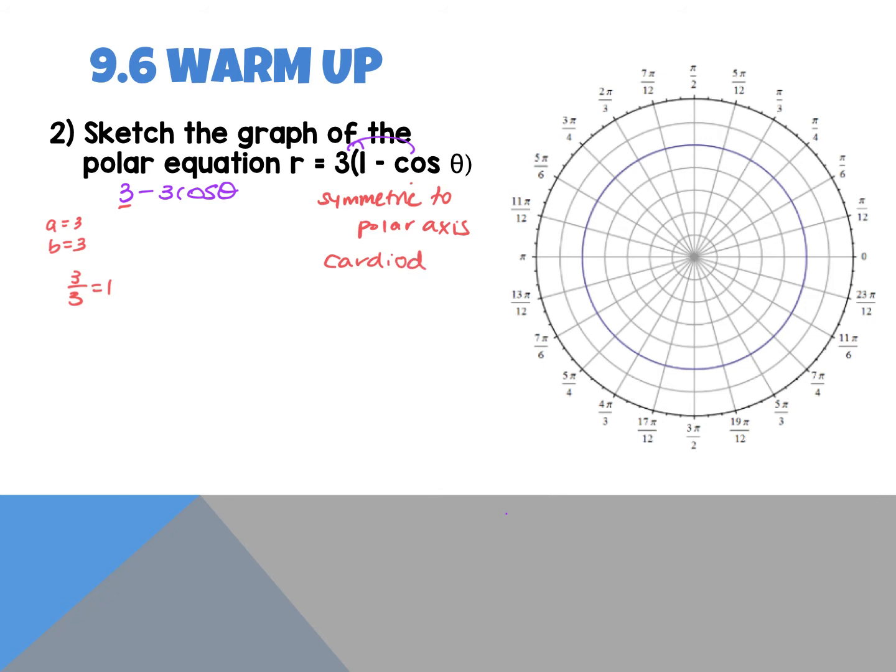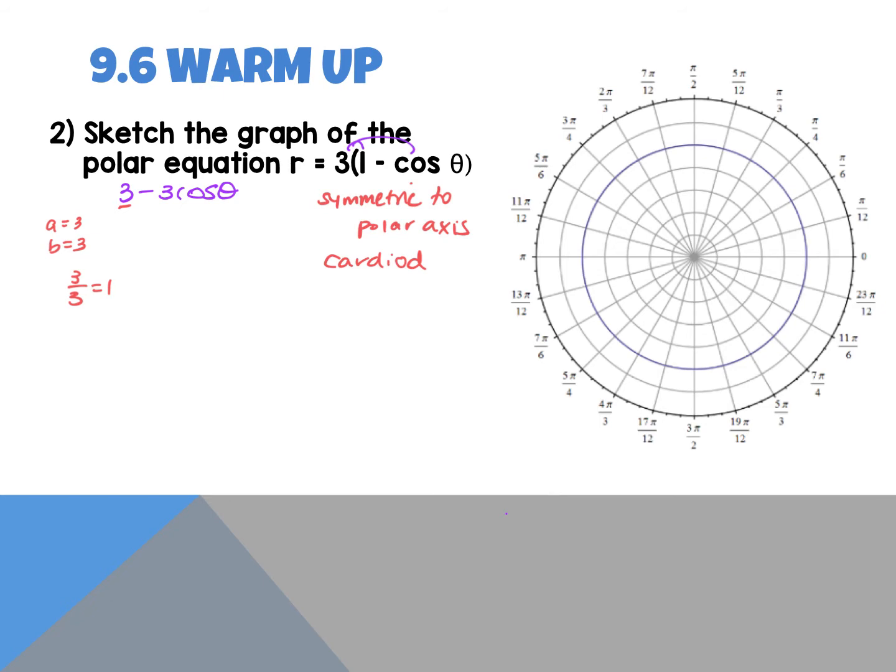If it's less than 1, it has an inner loop. Cardioid is the heart. In between 1 and 2 is the one that looks like a kidney bean. And then the last one is your convex one, which is if it's bigger than 2. Yep, it's flat on the side.